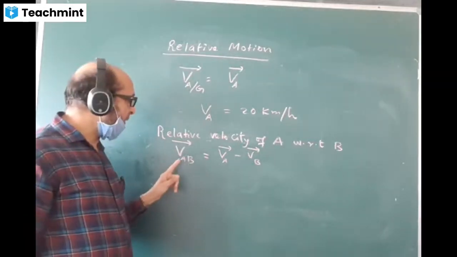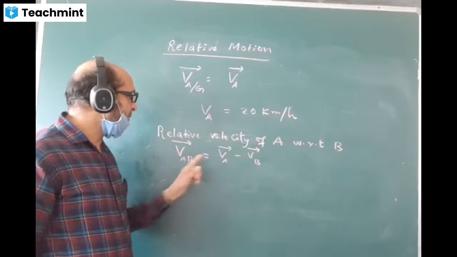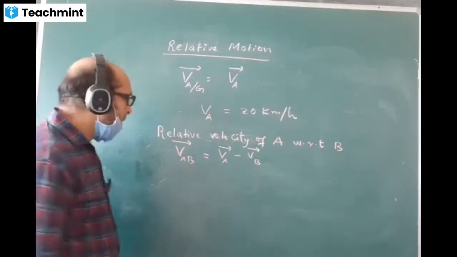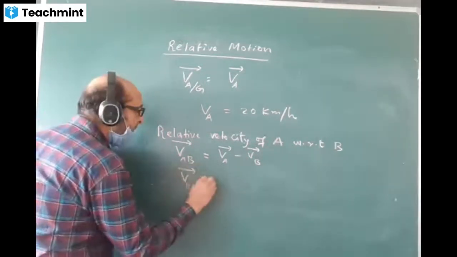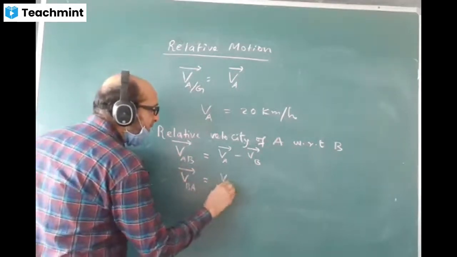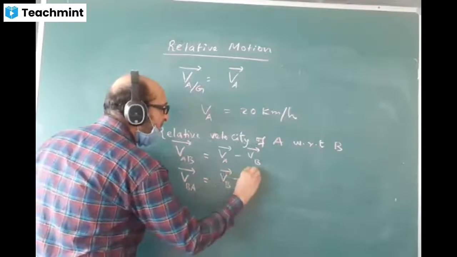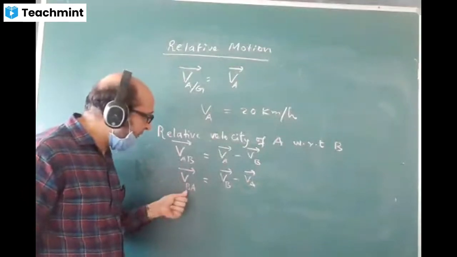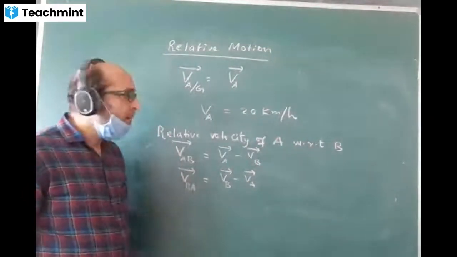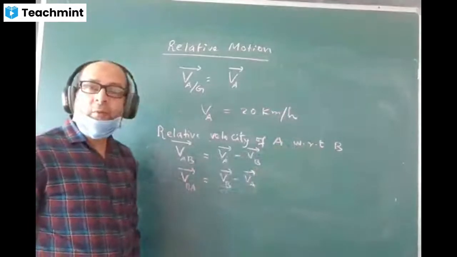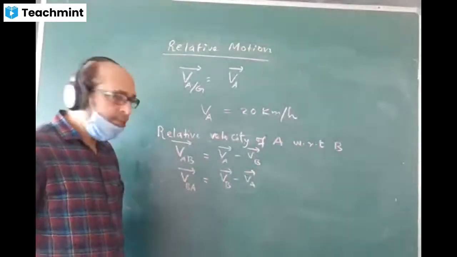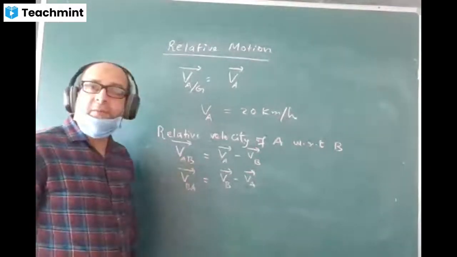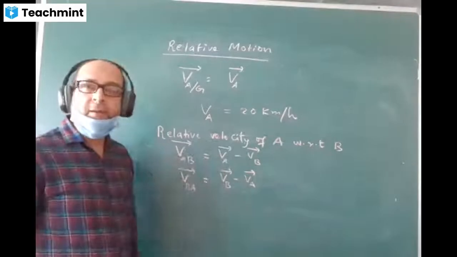VAB value I write, whatever comes first that I will write here, minus one I will write VBA, the VBA value will come VB minus VA. We write like this. And how do we read it? We read this relative velocity of B with respect to A. WRT full form is with respect to. That means we are comparing the velocity of one body with respect to the velocity of the other body. That means two bodies are in motion.